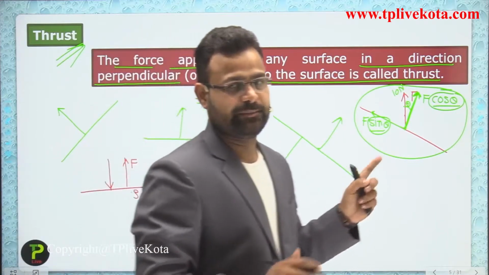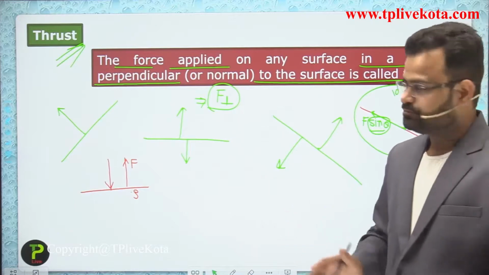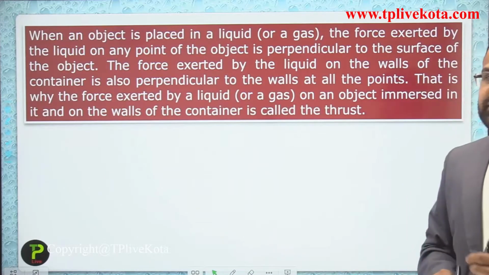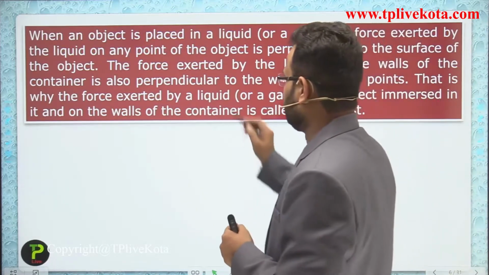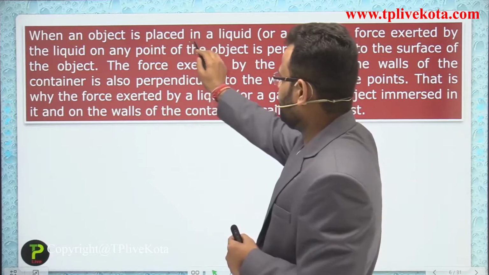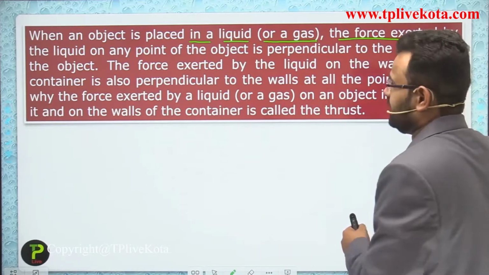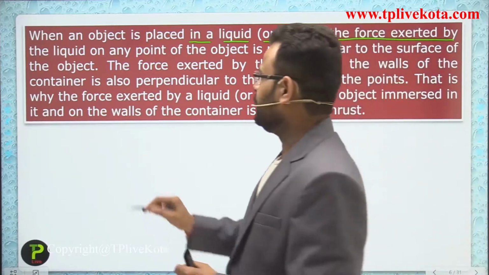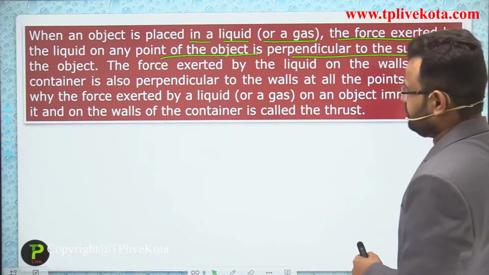It is a representation of the perpendicular force on that surface. When an object is placed in a liquid or a gas, the force exerted by the liquid or gas on any point of the object is perpendicular to the surface of the object.